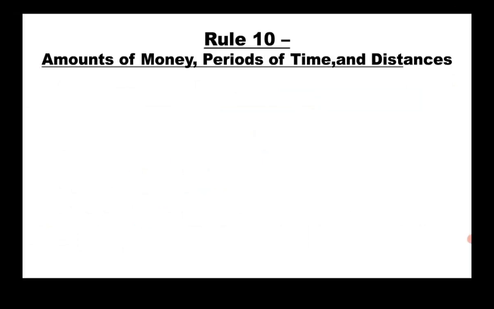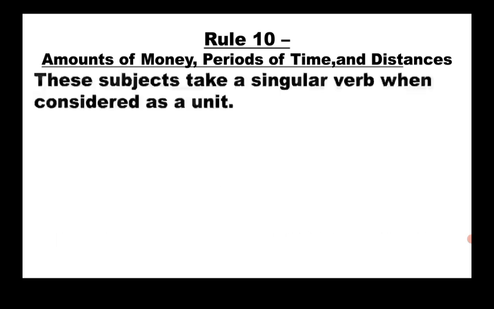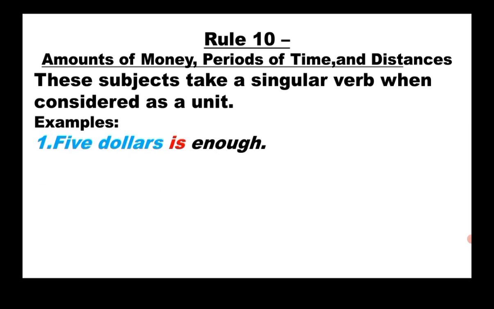Let us know another rule. If the subject of any sentence refers to amounts of money, periods of time, or distances, then a singular verb is used soon after it, because these amounts of money, periods of time, and distances are considered as a unit. For example, $5 is enough.